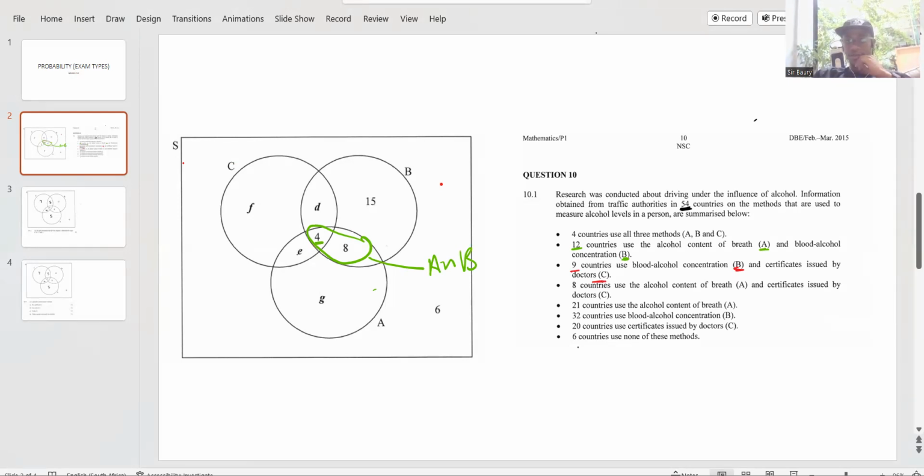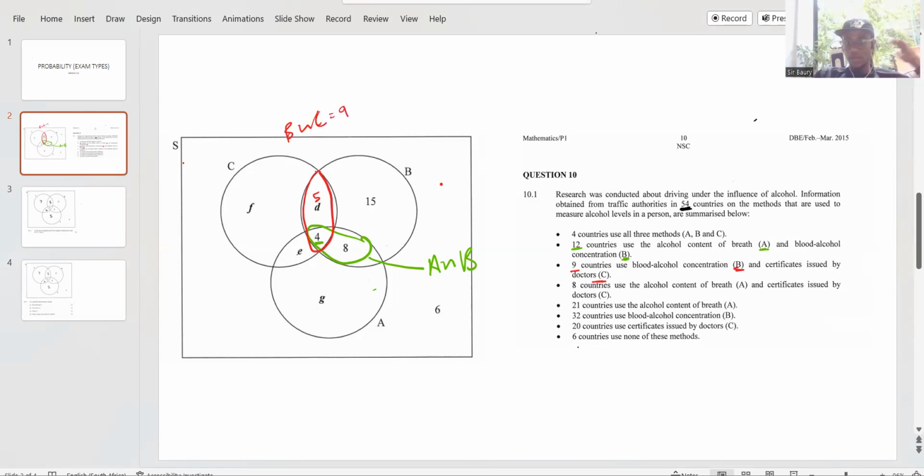Check on that, guys, please. So 9 countries in total use B and C. B and C is 9. So here it's going to be 5, if this is 9 in total, B and C. So this is going to be equal to 9.